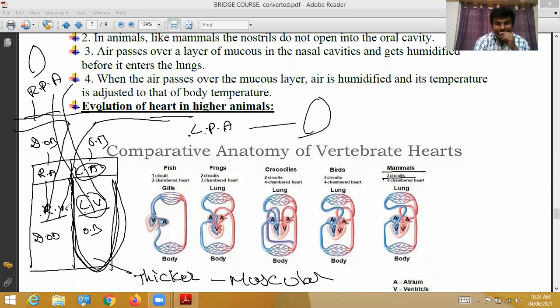But the right ventricle supplies blood only to the lungs. The lungs are located near the heart. That is the reason the left ventricle is thicker and muscular than the right ventricle, because the left ventricle supplies blood to all the body parts, from the lower body, bare feet to toes, and head. That's why it must be thicker and muscular. But the right ventricle supplies blood just to the nearby lungs. Therefore, the left ventricle is thicker and muscular than the right ventricle.